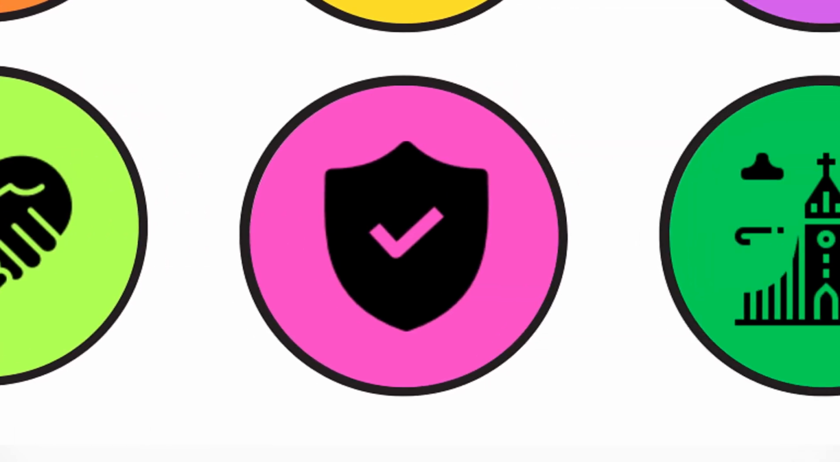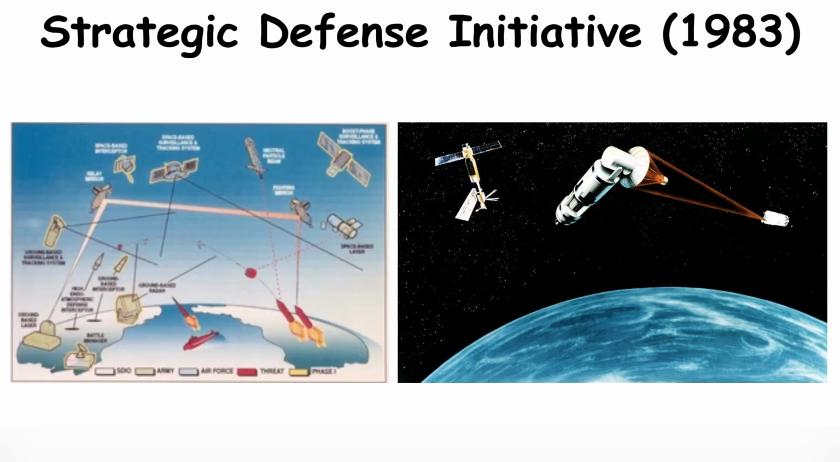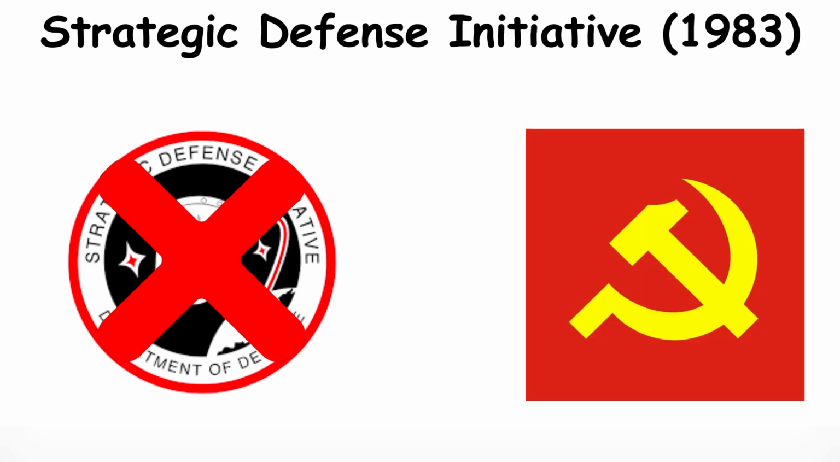The Strategic Defense Initiative. In 1983, President Reagan proposed the Strategic Defense Initiative, a plan to build a missile defense system that aimed to protect the US from nuclear attacks by intercepting missiles in space. While the project wasn't completed, it increased pressure on the Soviet Union and contributed to the arms race.